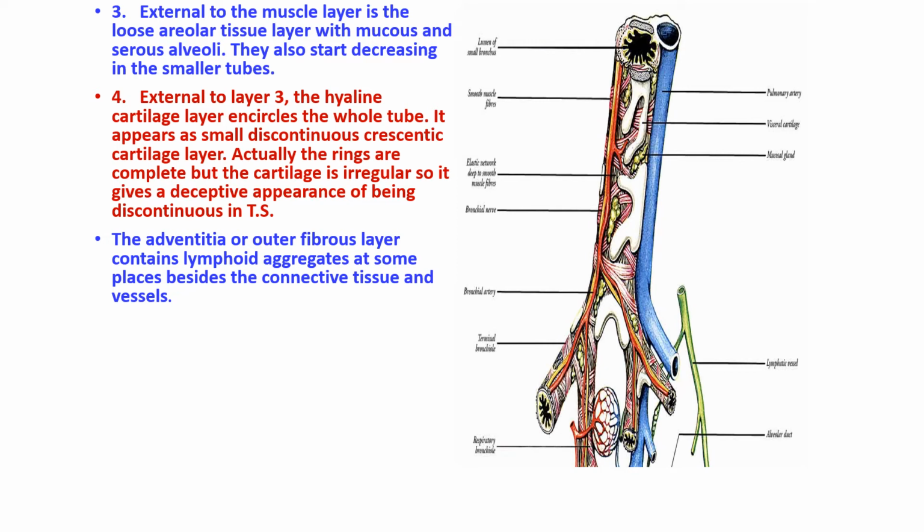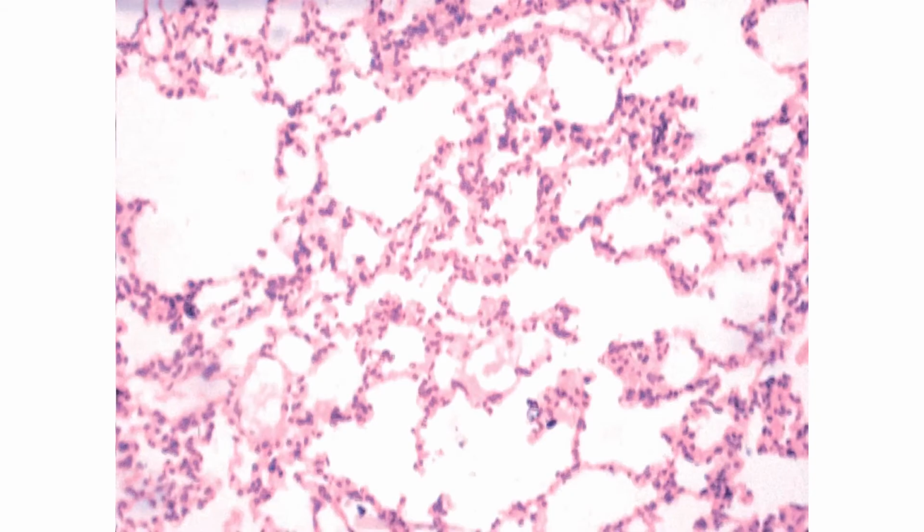External to this, hyaline cartilage encircles the whole tube as discontinuous plates, and the adventitia or the fibrous layer contains lymphoid tissue, connective tissue, and blood vessels.